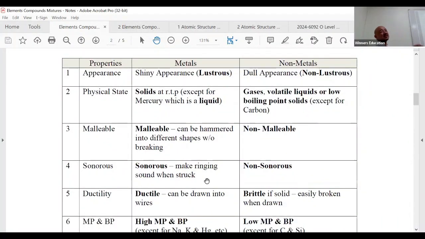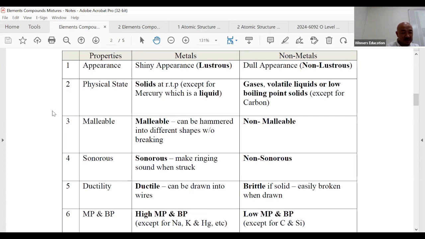Properties of metals and non-metals. Okay, so one shot, we won't come back here to revise or do anything else, right?